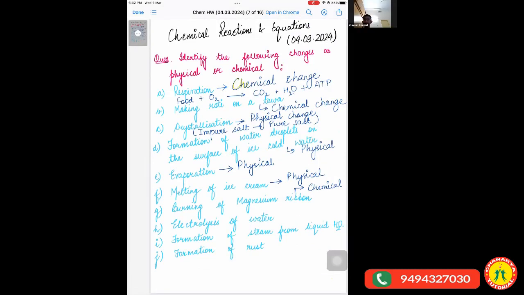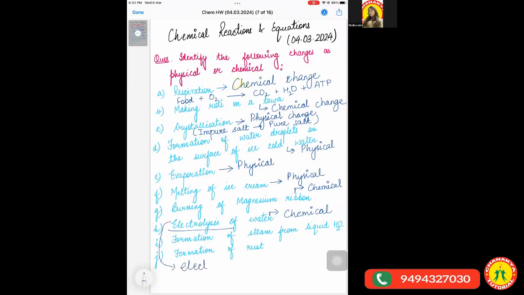No, it is a chemical change. I was skeptical about whether anyone would be doing it correctly or not. Anyone who has written it as a chemical change? Yes, ma'am, me. Okay. Those who have written it as a chemical change, that's absolutely correct. And I'll tell you why. Electrolysis, basically, the word electro is related to what?